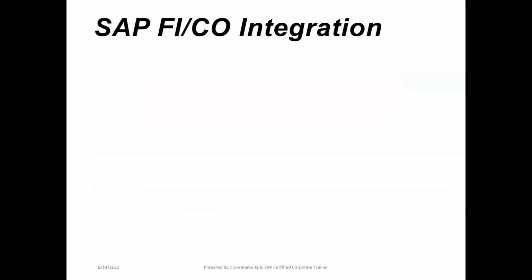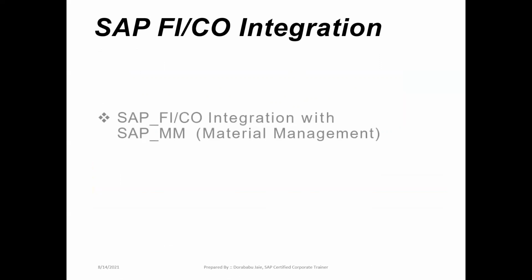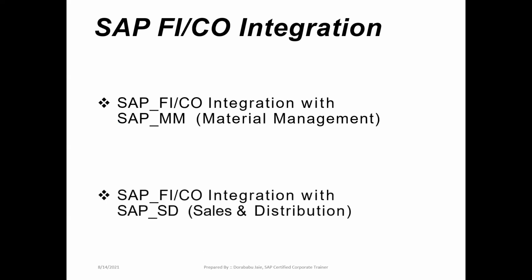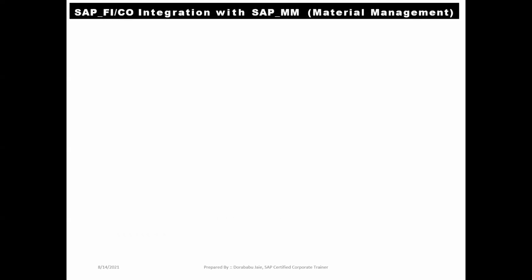Next level, very important, SAP FICO integration with other modules. In that, first one is SAP FICO integration with materials management, and continuation, SAP FICO integration with SAP SD, that is sales and distribution. First, we'll go for the first one in the integration part: SAP FICO integration with SAP MM, that is materials management.